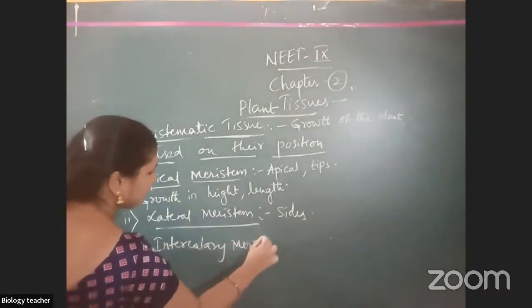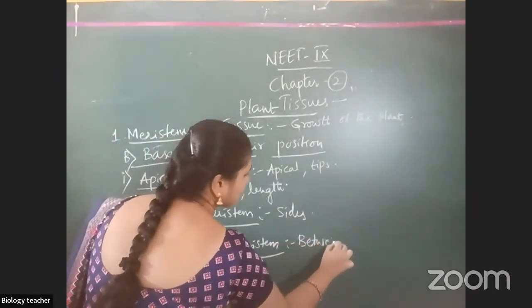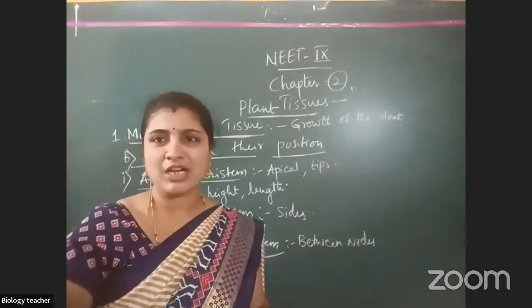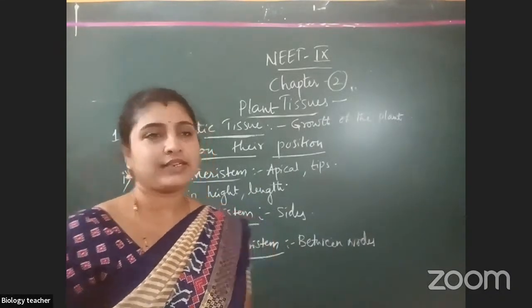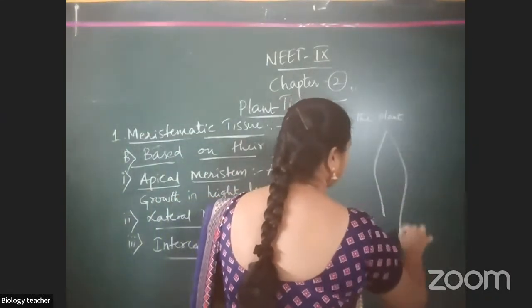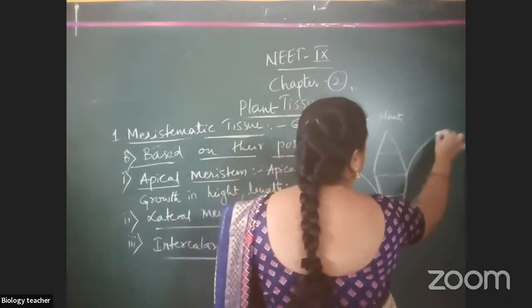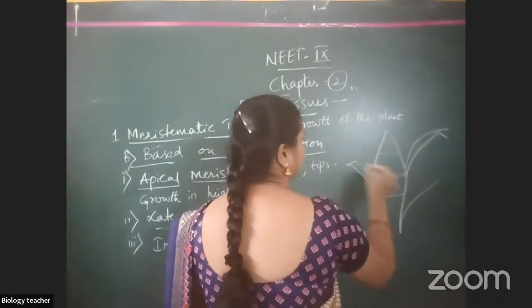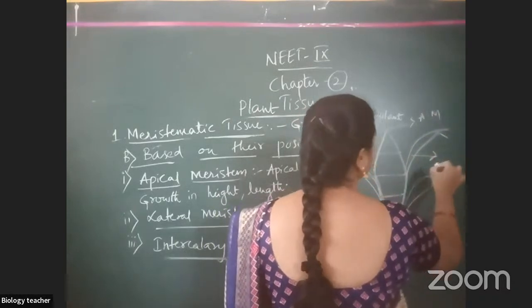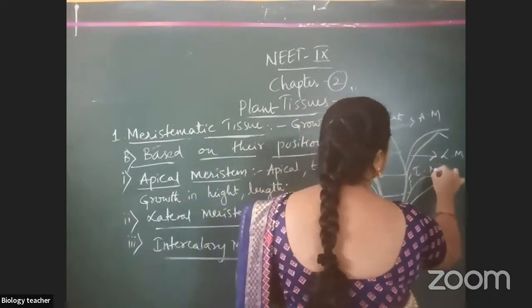Intercalary means in between nodes. Between nodes, what will you see? Sometimes flowers will come, buds will come, fruits will come. Isn't it? So between the nodes. For example, if this is the apical meristem, AM, the sides are known as lateral meristem, LM, and in between this is known as intercalary meristem.